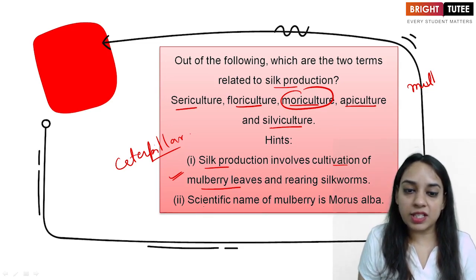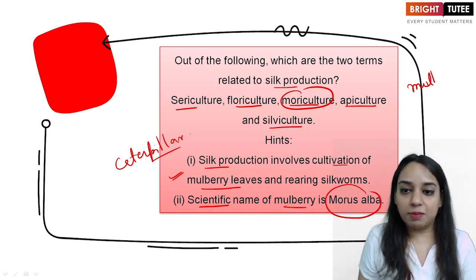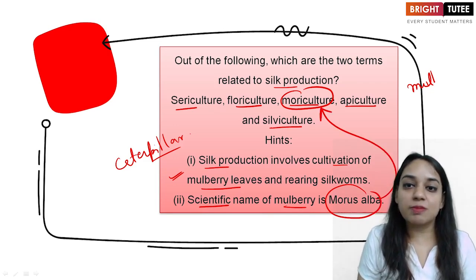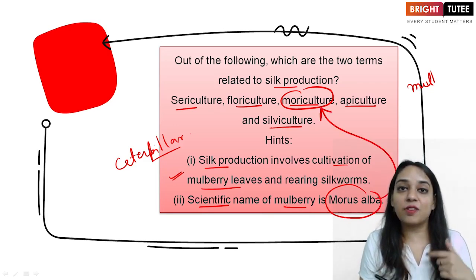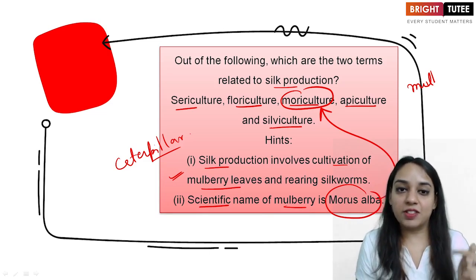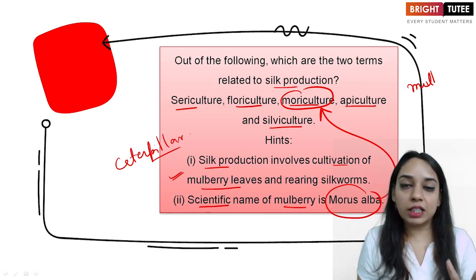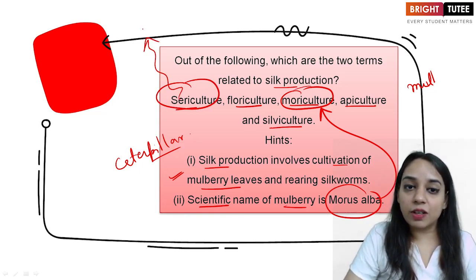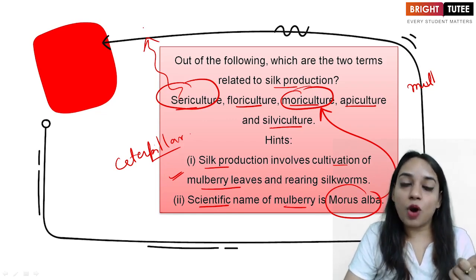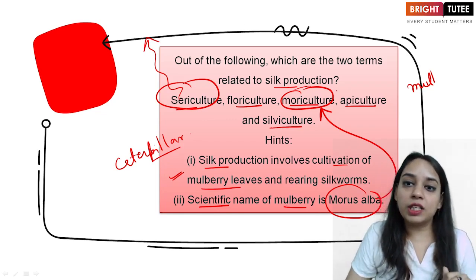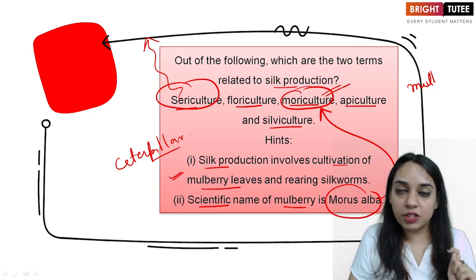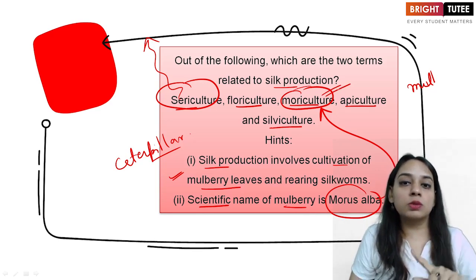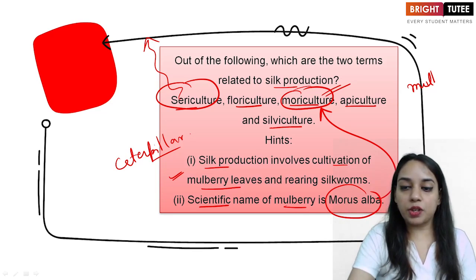And then the second point is, scientific name of mulberry is Morus alba, and that is why we call this moriculture, where we are taking care of the plantation of mulberry leaves. So the two terms which are related to the silk production are sericulture and moriculture. In sericulture, we are rearing silkworms in order to obtain silk, and in moriculture we are taking care of mulberry trees. Okay, so these are the two terms which are related to the silk production.